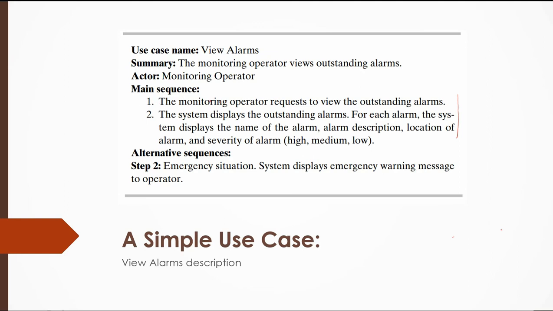For example, after viewing the outstanding alarms, if there is some emergency situation, the system displays an emergency warning message. Okay, so as you see here, it is a very simple use case, the main and the alternative sequences are also simple. So this one is view alarms.